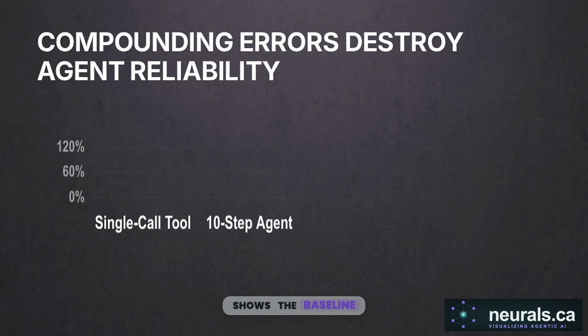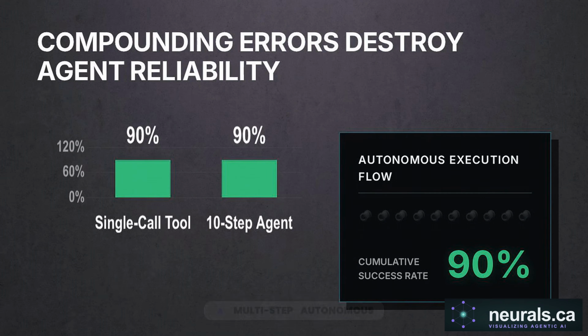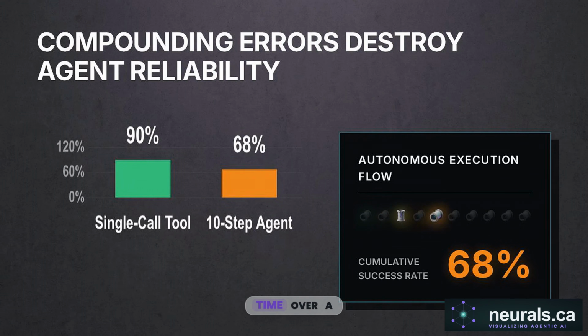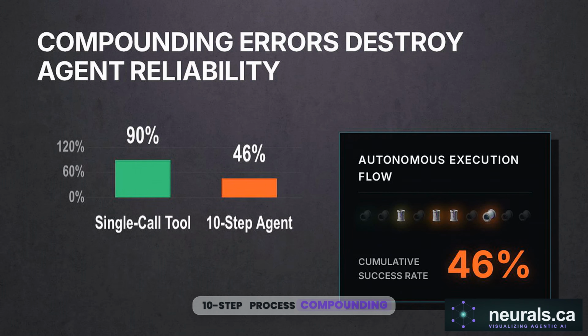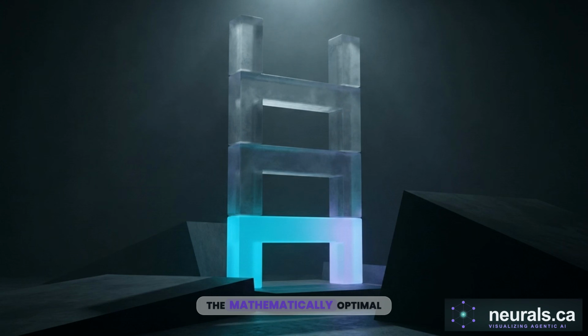This chart shows the baseline success rate of a single deterministic script juxtaposed against a multi-step autonomous process. A single function call succeeds 85 to 90% of the time. Over a 10-step process, compounding errors drag that success rate down to 35%. The mathematically optimal architecture for any software system is always the lowest level of abstraction capable of completing the task.